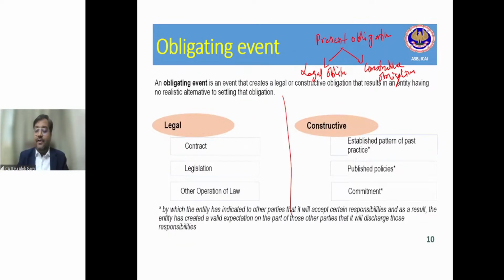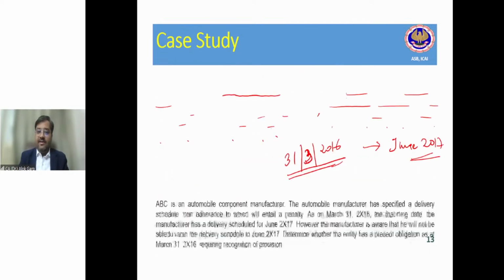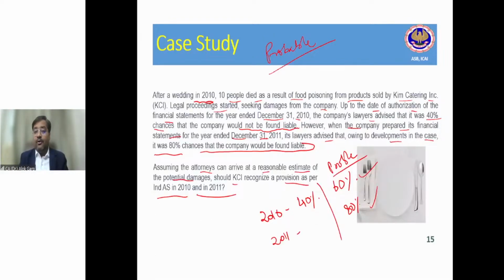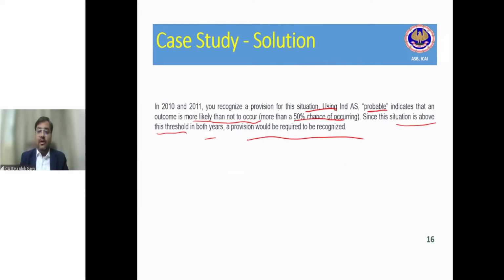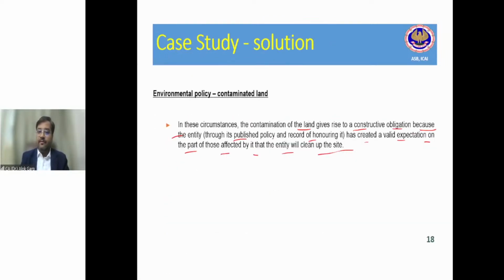So we talked about this provision. We talked about the legal obligation and constructive obligation. Constructive obligation arises out of the established pattern of past practices, published policies, commitment, etc., right? Then we have done some case studies. Then we talked about the probable, which is more likely than not. And to understand this concept, I have also covered this case study. Then we talked about the constructive obligation, and we have also discussed a case study on constructive obligation, right?